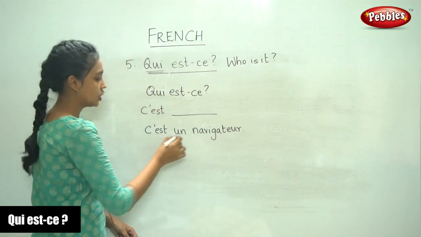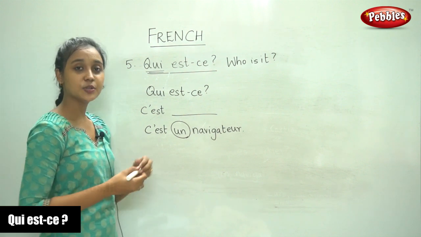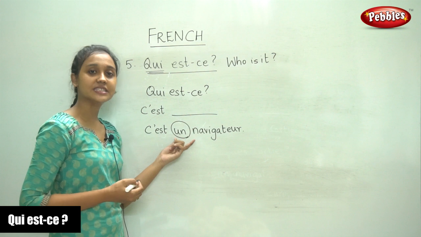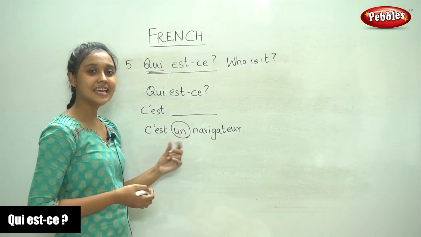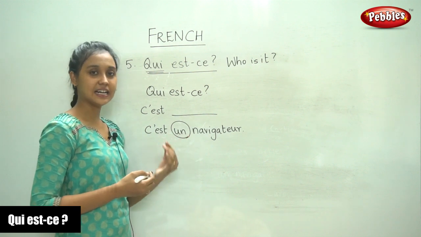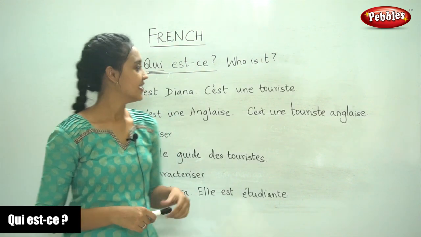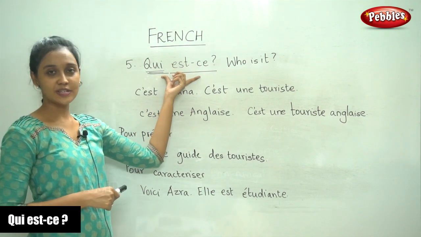So notice the use of the article here. Similar to the previous question, here also we use both definite and indefinite articles. We will see how we use the various articles to answer this question.